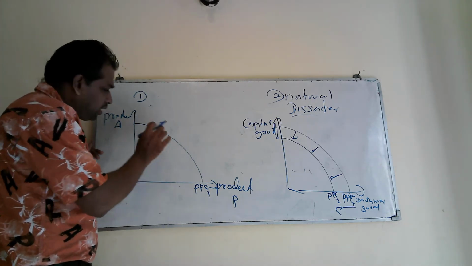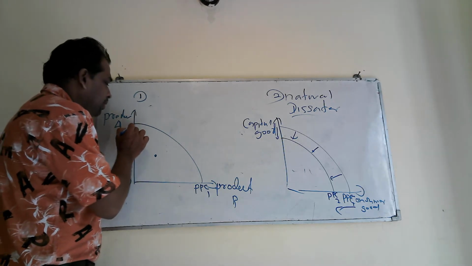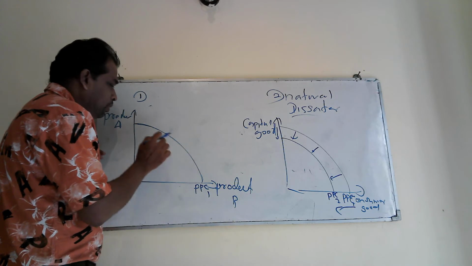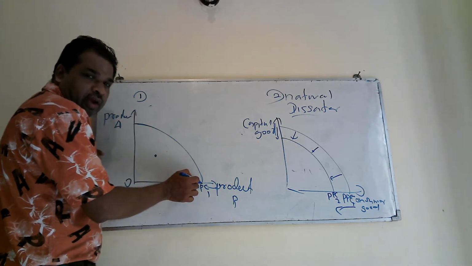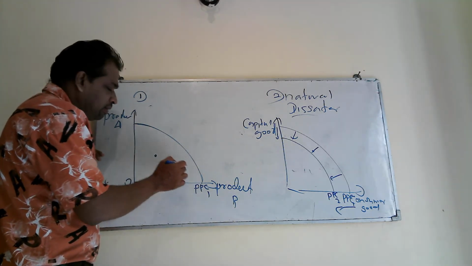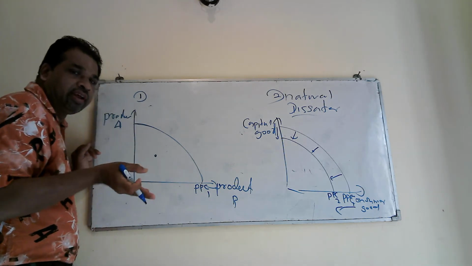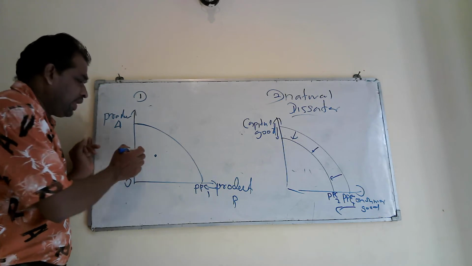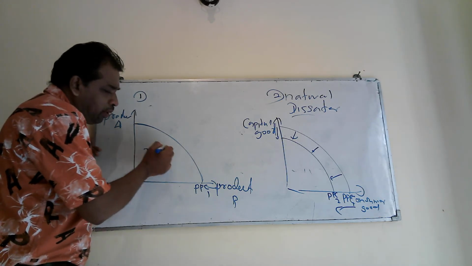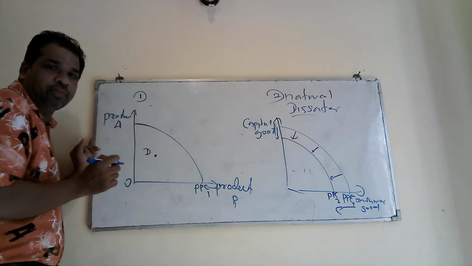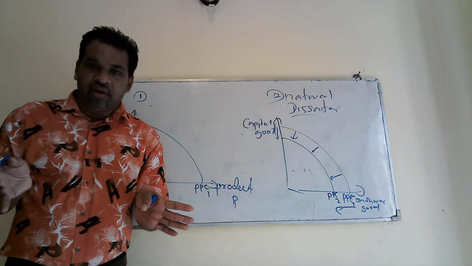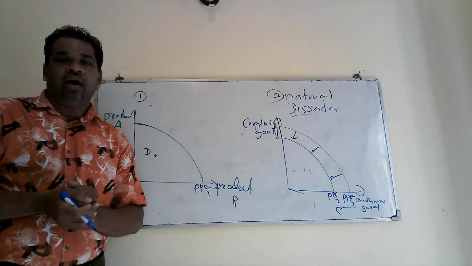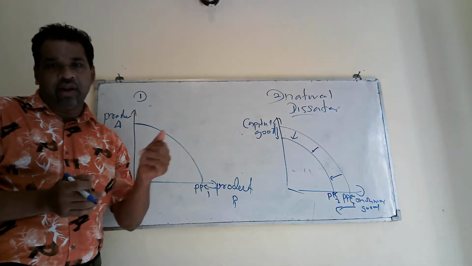Here, unutilized or unused resources means the country hasn't yet used all the resources available in the country. That means if you take this curve, this indicates the maximum production capacity. If you take any point available on this curve, it is maximum full production capacity, but unused or unutilized resources available in village areas indicate point D or any point below the curve. Then, because of development in road networks, now they are in a position to use unutilized resources available in rural areas.